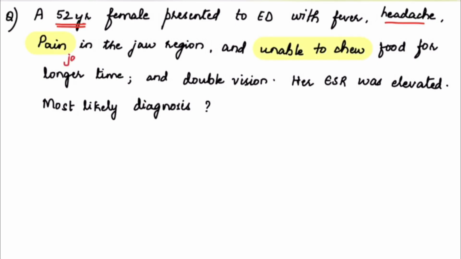And then there is double vision, which indicates involvement of probably the ophthalmic artery. Another hint that is given is elevated ESR. So, headache, jaw claudication, double vision, and elevated ESR is a classic presentation of giant cell arteritis.